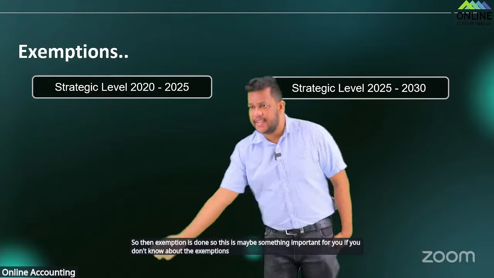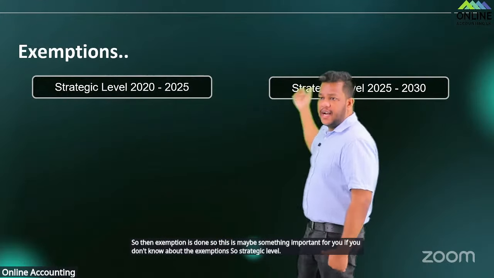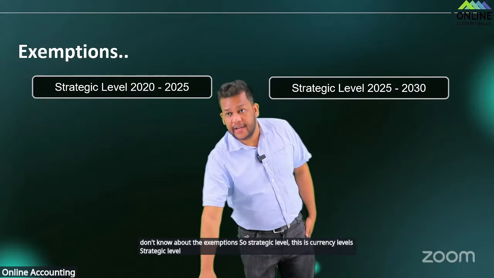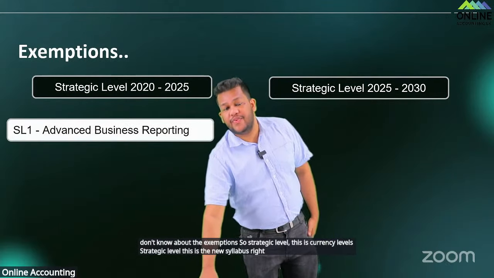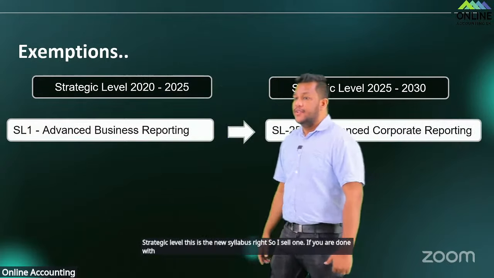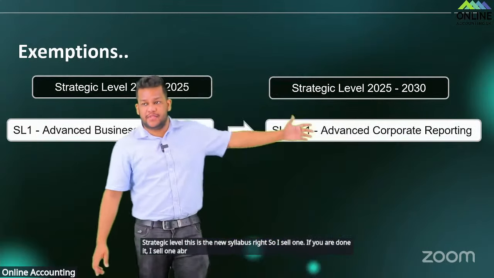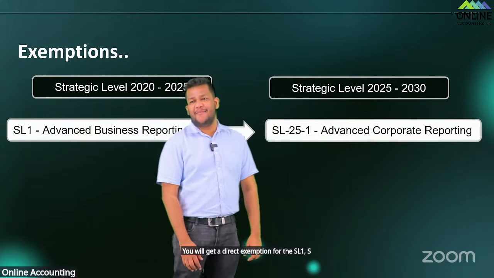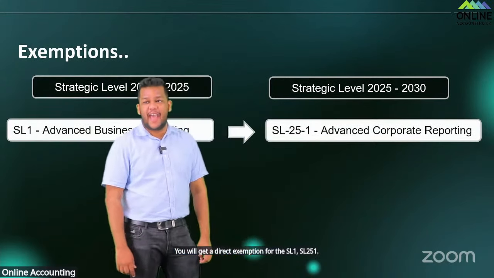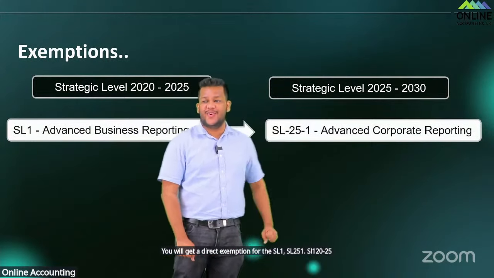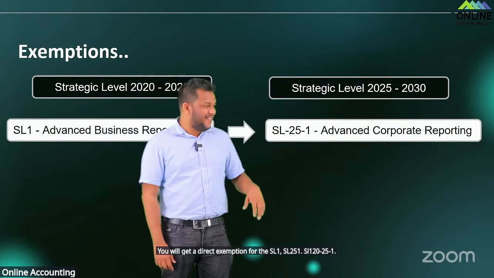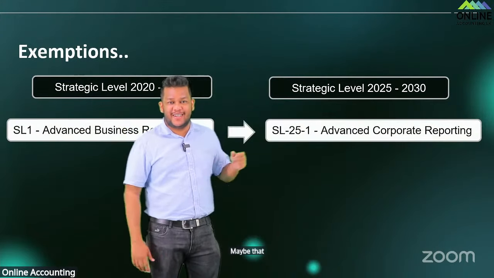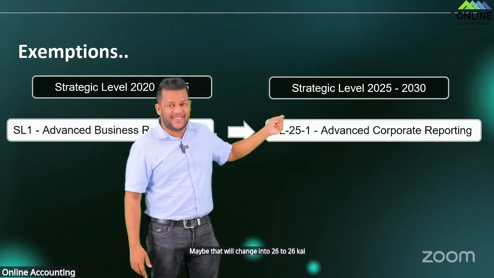So strategic level, this is current syllabus. Strategic level, this is the new syllabus, right? So SL1, if you are done with SL1 ABR, you will get a direct exemption for the SL1, SL25-1. SL1 2025-1, right? Maybe that will change into 26. ඒක 26 කරයි මං හිතන්නේ 2027 වෙනවා 27 කරයි.